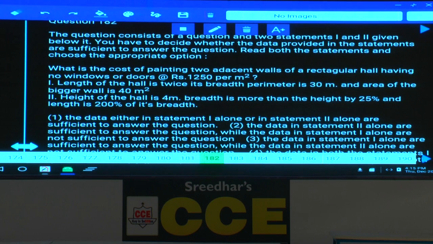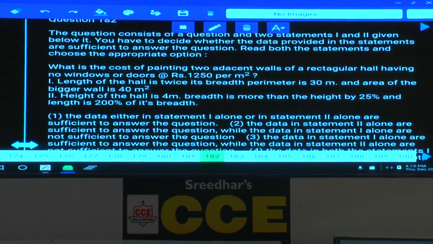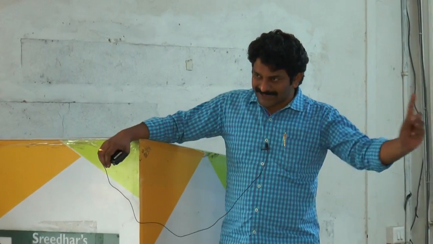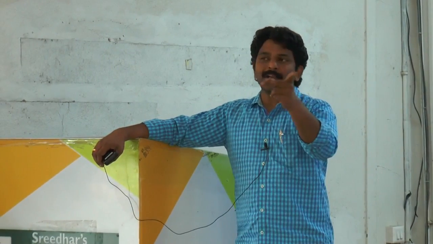Next, what is the total cost of painting 2 adjacent walls of a rectangular hall having no windows or doors? 2 adjacent walls. Adjacent meaning side by side. So as this is a rectangle, we have to calculate the area required for painting 2 walls, one parallel to its length, another parallel to its breadth.